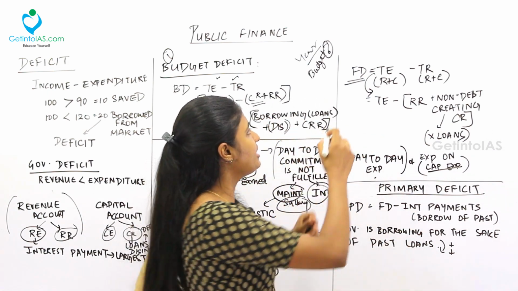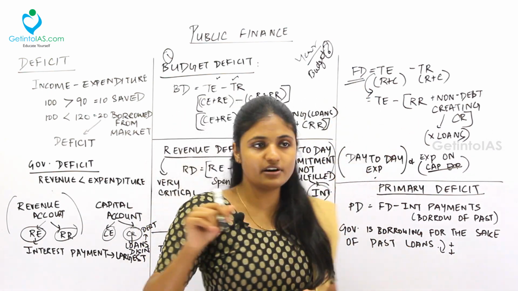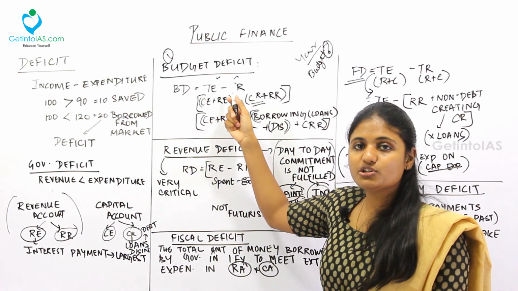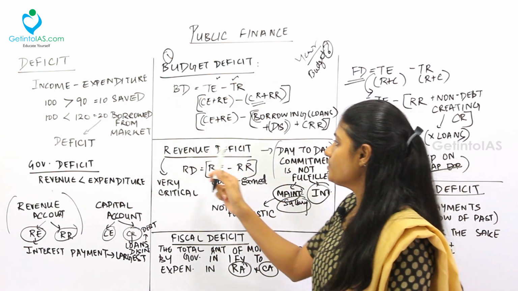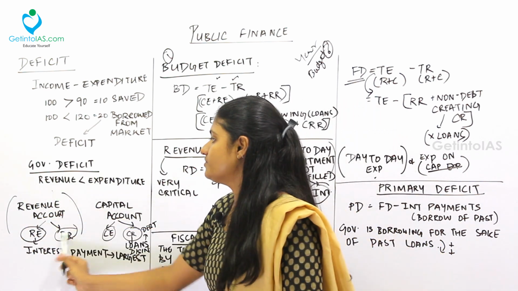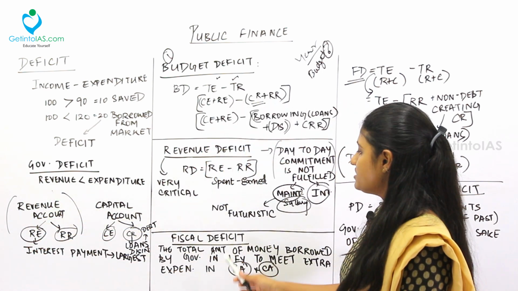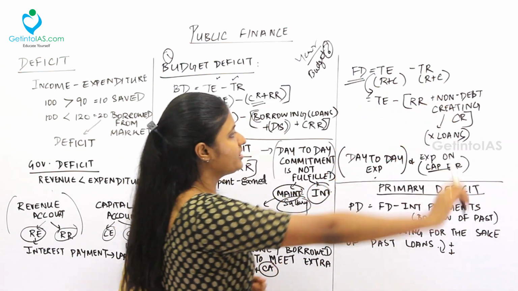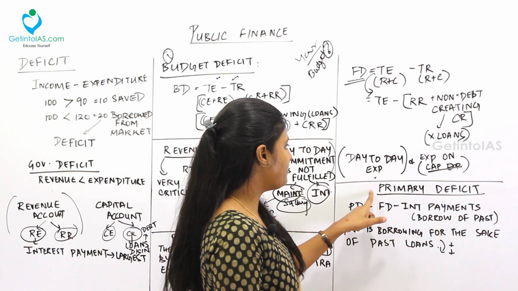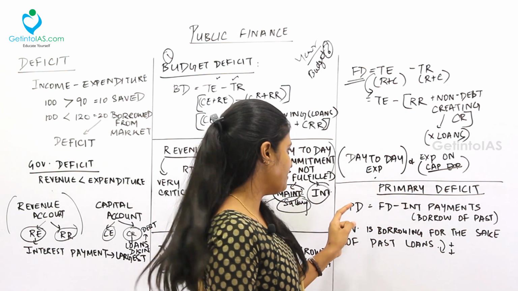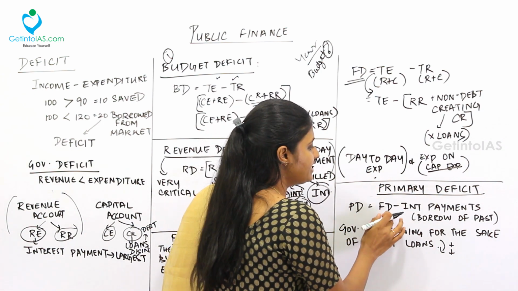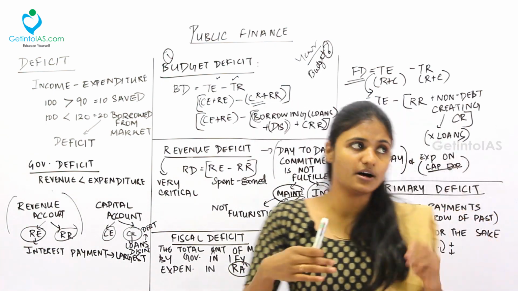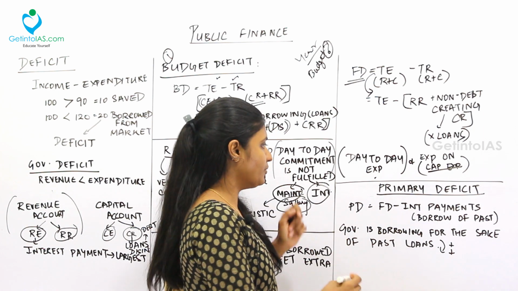So normally you have to keep all these three formulas in mind. First thing is the budget deficit, that is the total expenditure and total revenue of the government is taken into account. Revenue deficit is the revenue account, difference in the revenue account. Fiscal deficit is the same way as the budget deficit, that is total expenditure minus total receipts. And next one, the primary deficit. So then primary deficit is the fiscal deficit. You already know what is fiscal deficit. So now only I told you all what is fiscal deficit, that is the total expenditure minus total revenue minus